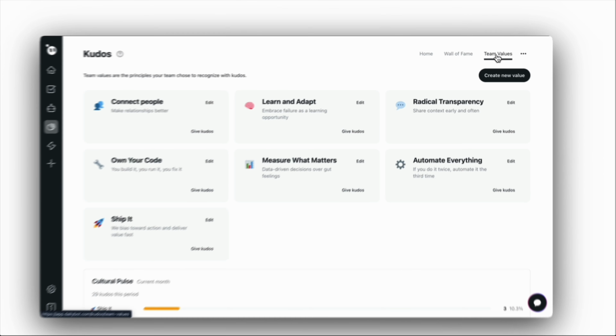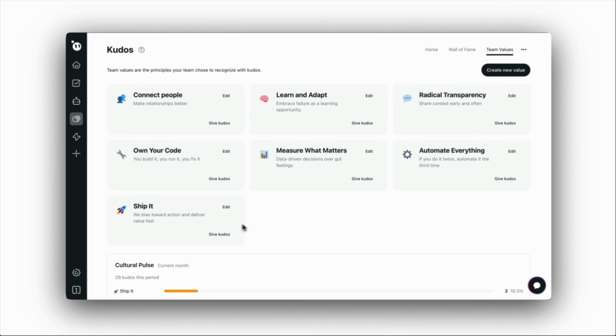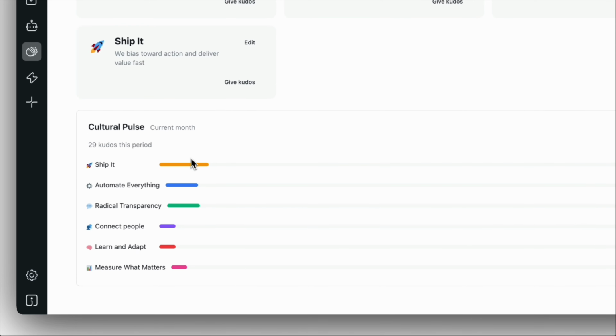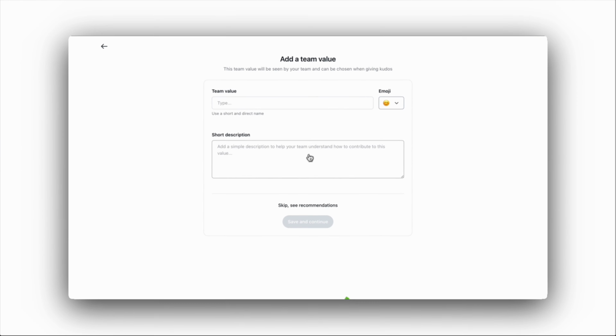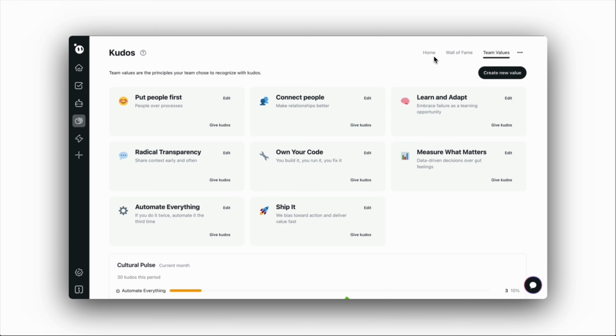Now let's look at our team values, the part where we see what represents us as a team. On the Cultural Pulse board, we can see what our DNA is as a team. To create it, we have the option of making it customized, or we have some templates that you can modify and use as you wish. And so you can use them to give kudos.